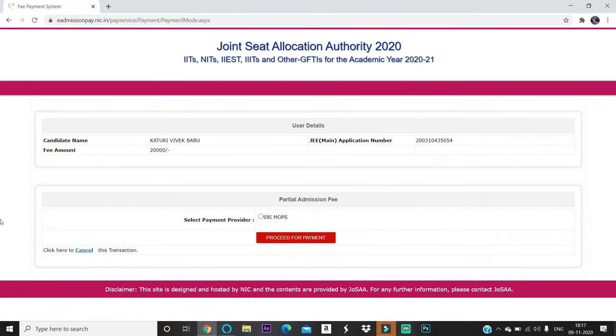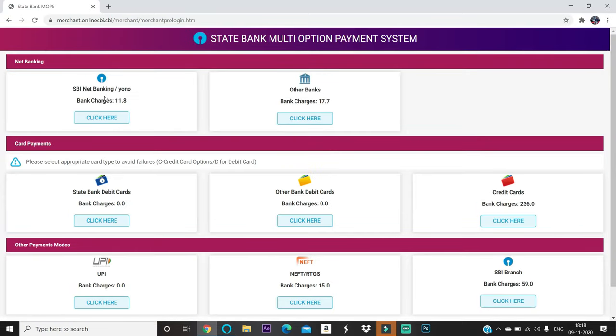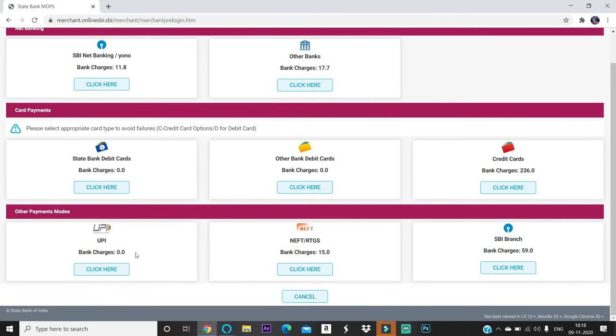After clicking submit and pay, you will be taken into the fee payment system. Katkuri Vivek's application number will be there. Click SBI MOPS, proceed for payment. Here you can see SBI net banking charges will be 11.8, other banks will be 17.7. You can also pay with SBI debit cards, other debit cards, and credit cards. UPI bank charges will be 0.